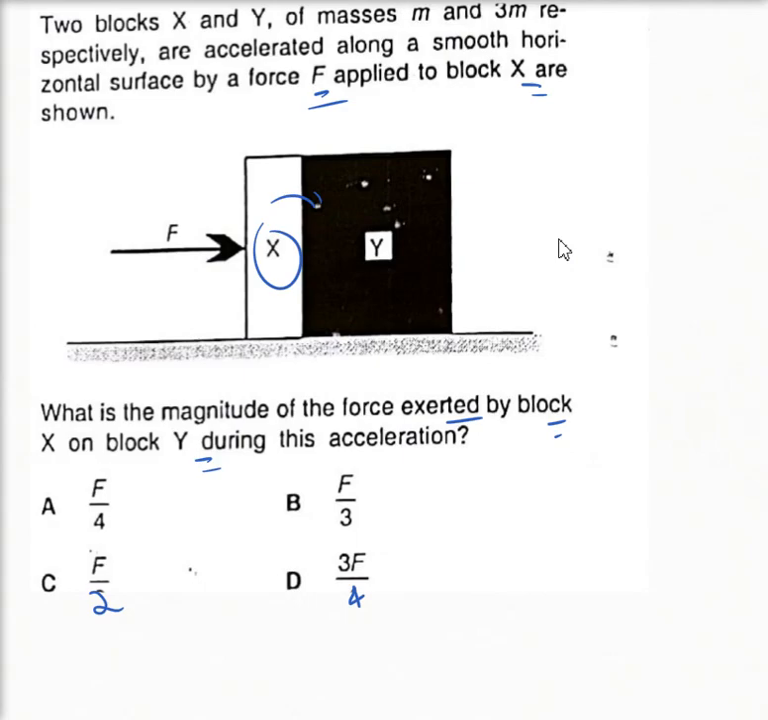So if you recall, F equals ma, and therefore acceleration can be written as F divided by the total mass. The masses are given as m and 3m, so m plus 3m, so a is equivalent to F over 4m. And considering block Y,